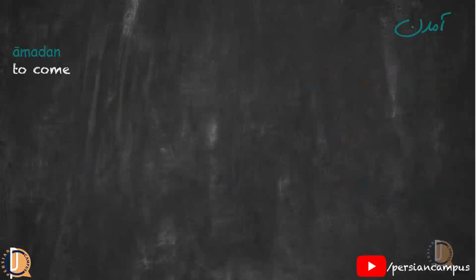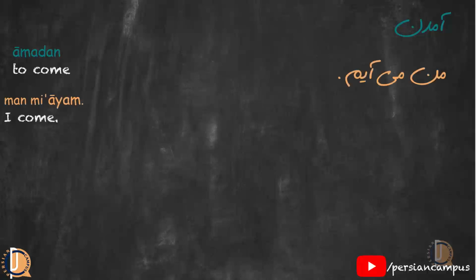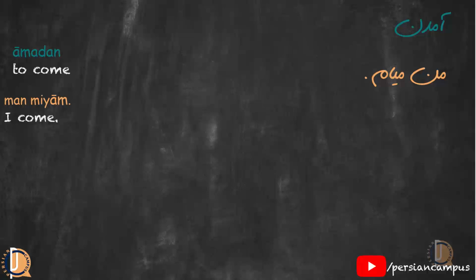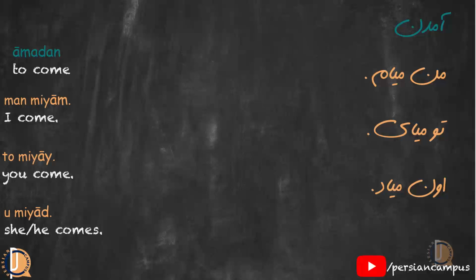Now let's look at another verb, آمدن. The infinitive form of the verb is آمدن, and here is the conjugation. من می آیم. تو می آیی. او می آید. However, in the spoken form, we pronounce them as من میام. تو میای. اون میاد.